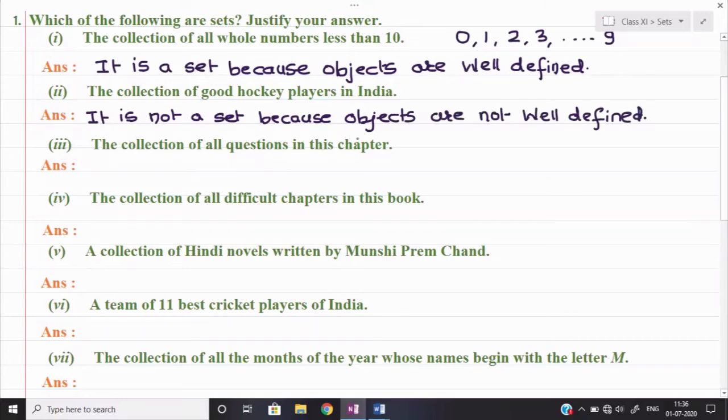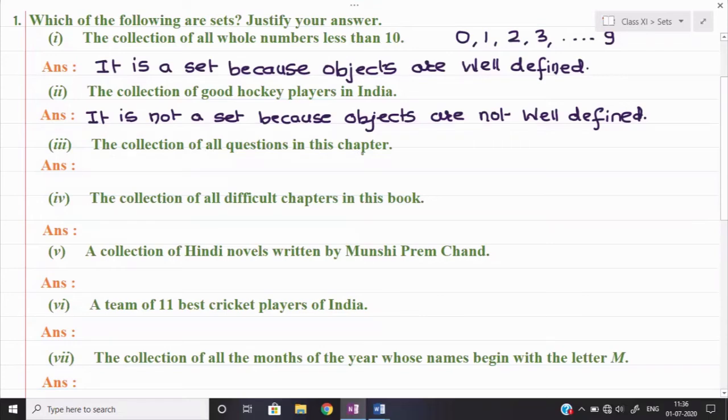Okay, I will not write down this line. Wherever the word set is not there, you write down this line, and wherever set is there, you write down the line first part. Okay, let us see part number 3, the collection of all questions in this chapter.